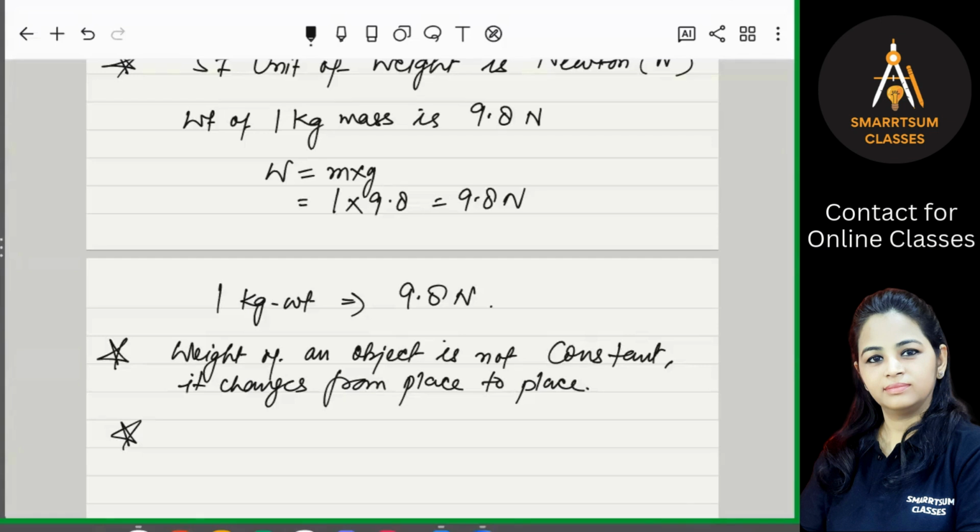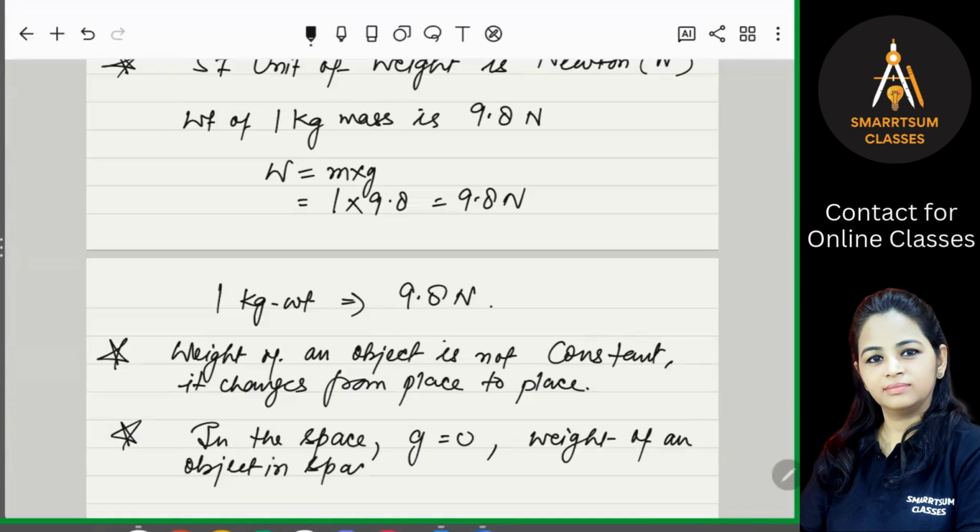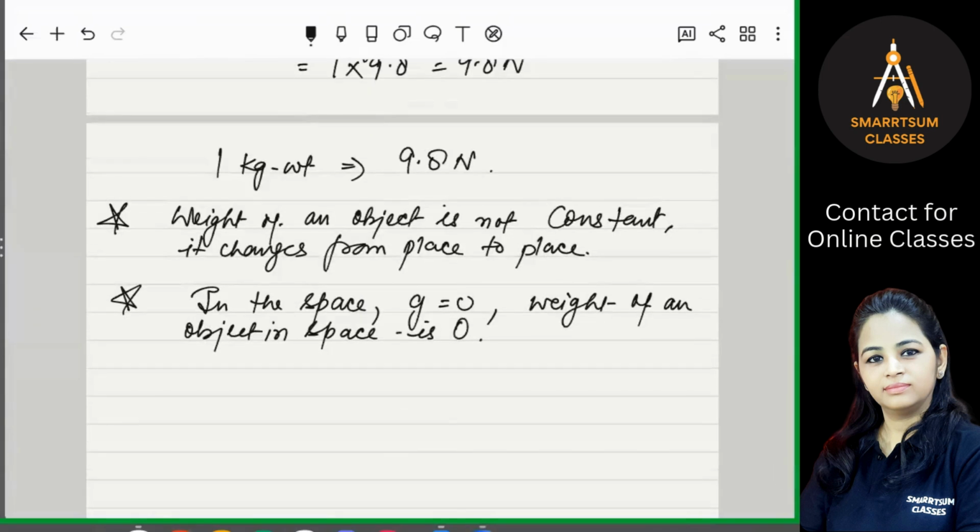Now we talk about space. In space, what is the value of g? g is 0, so the weight of any object in space is always 0. Why is it 0? Because there g becomes 0. Acceleration due to gravity is 0. Getting that? Then the next important point: at the center of the Earth, weight becomes 0.